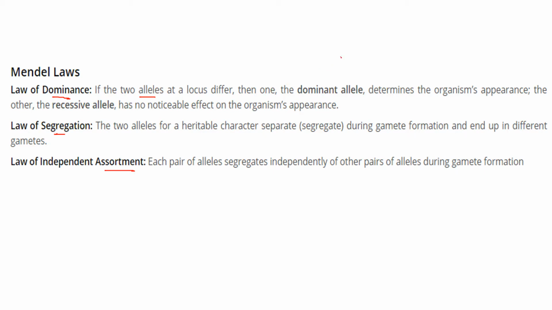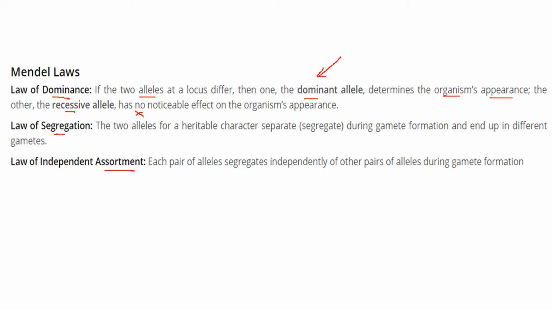one is the dominant allele. There are two alleles, dominant and recessive. If the two alleles differ, then the dominant allele determines the organism's appearance. The other, the recessive allele, has no noticeable effect on the organism's appearance. This is the law of dominance.